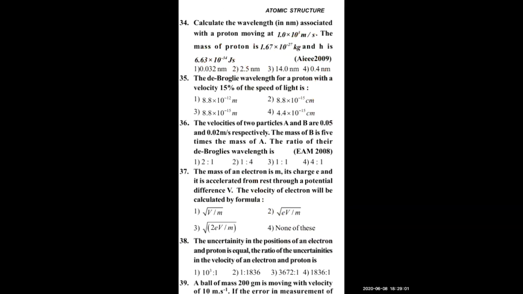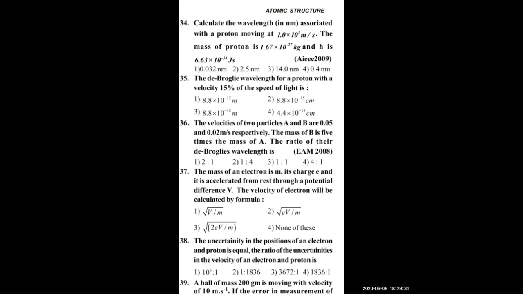Calculate the wavelength in nanometers. All these questions are already with you. I'll send you this assignment if you want. I'm just giving you the formula; you just look at the formula, and if you are not able to understand, you just ask. Mass is given, h is given, and he is asking the wavelength. Lambda is equal to h by mv. The 34th question, the hint is lambda is equal to h by mv. You need to apply h by mv. This question was asked in AIEEE 2009.